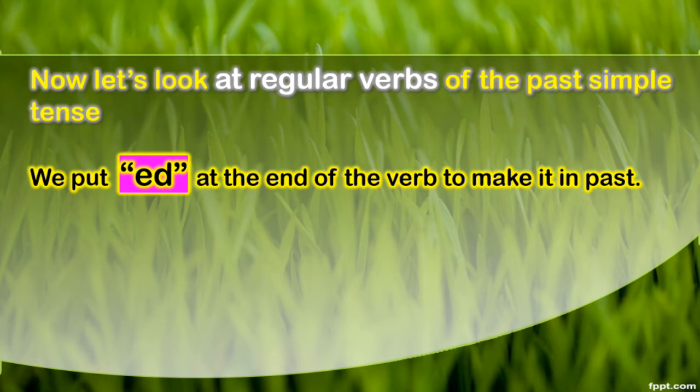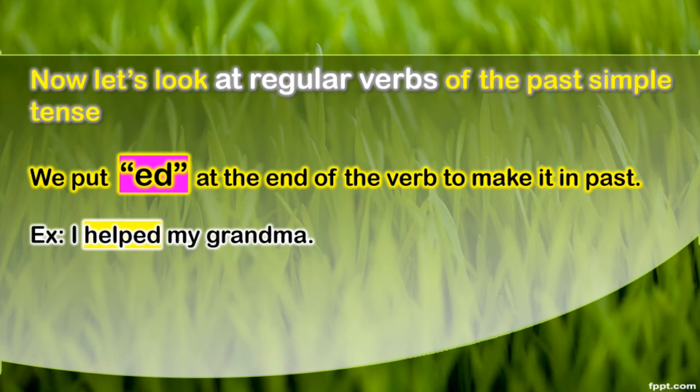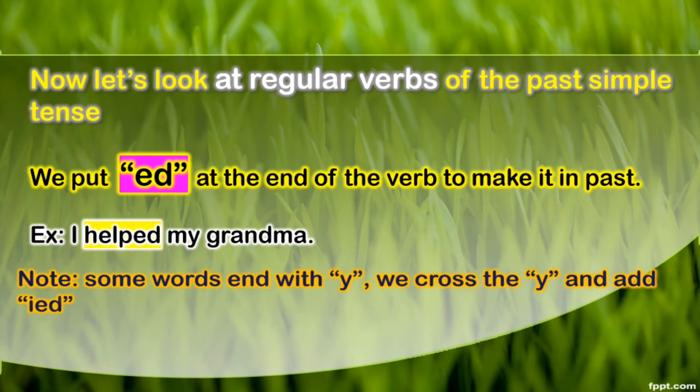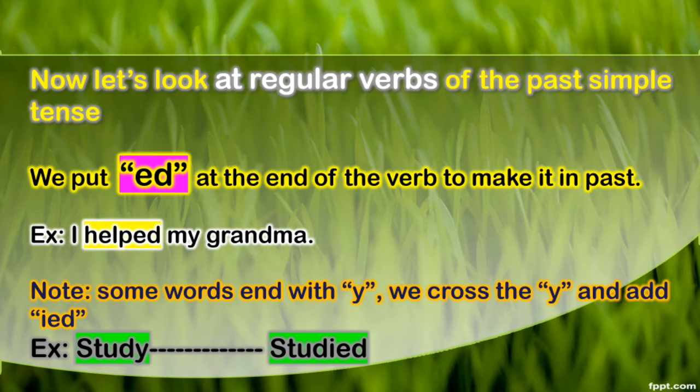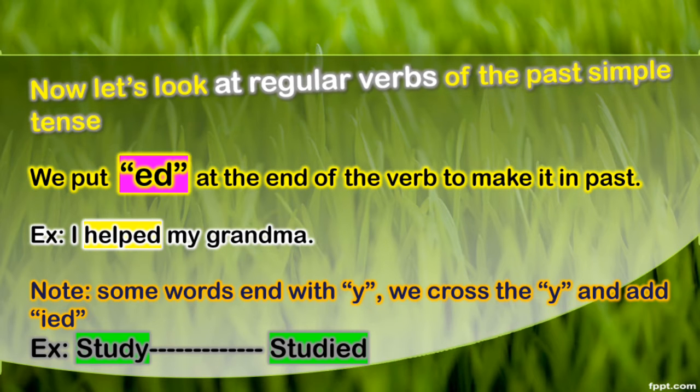Okay? Now let's look at the regular verbs of the past simple tense. We usually put ed at the end of the verb to make it in the past. Okay? For example, I helped my grandma. We added ed to the verb help. Okay? Oops, we have an important note here. Some words end with y. So we cross the y and add ied. For example, study, studied. Okay?